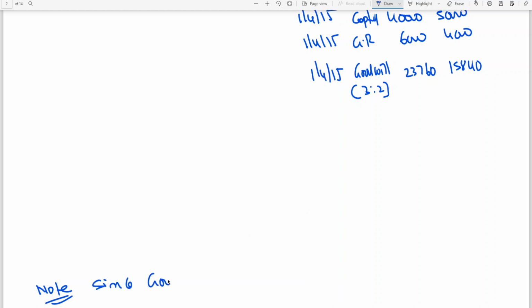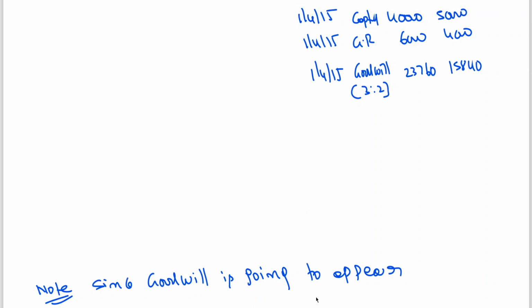Since goodwill is going to appear, this is just for self explanation. If I don't explain this, you can understand the solution, but you can't reproduce it in the examination. Simple point. You can't remember this, you can't recapitulate this, unless you understand. That is the reason why I told you these things. I have to explain only when you have listened to my earlier classes. If you have not, if you don't have CA foundation basic knowledge on goodwill, you cannot understand this. So please remember, this is an important point.